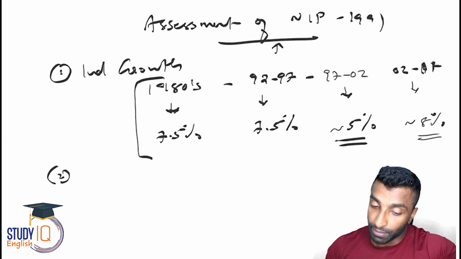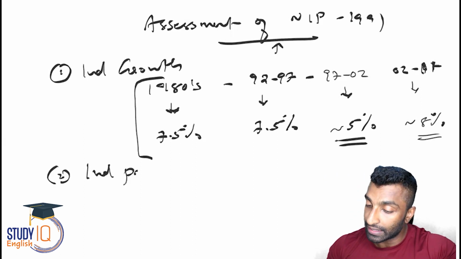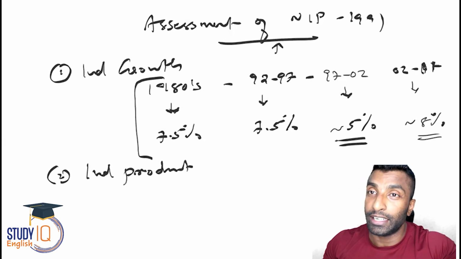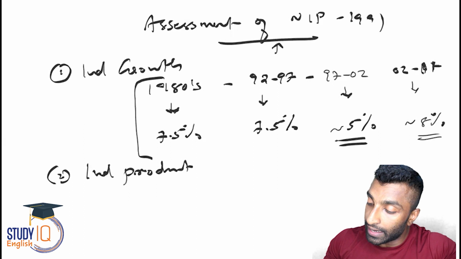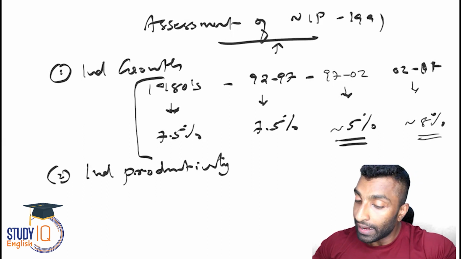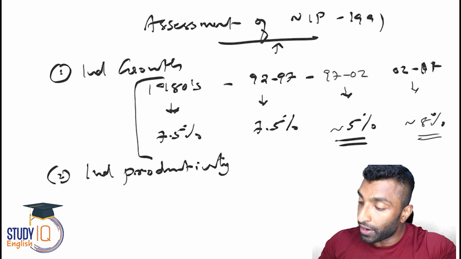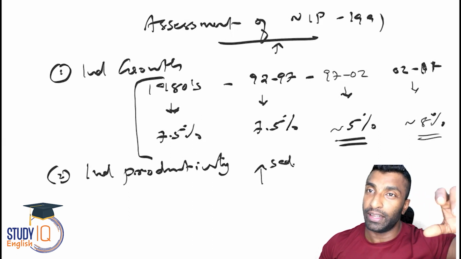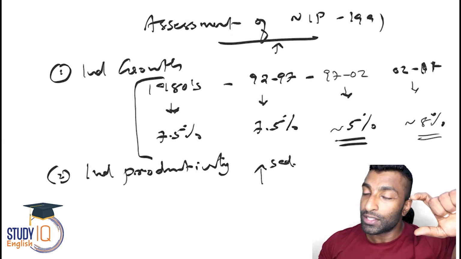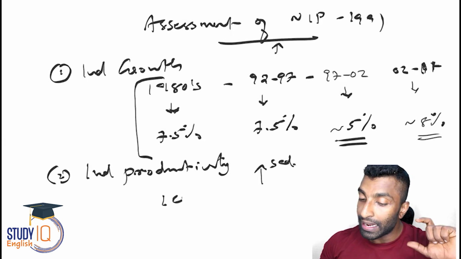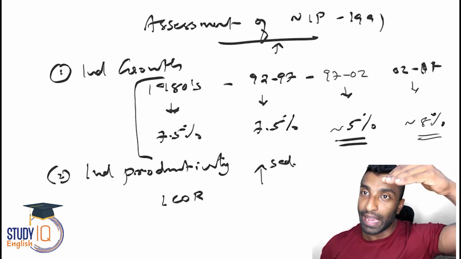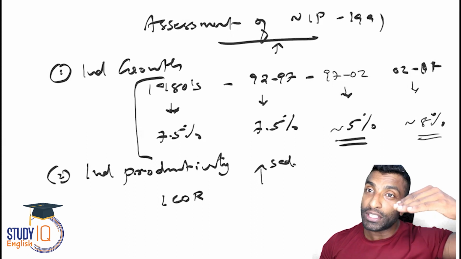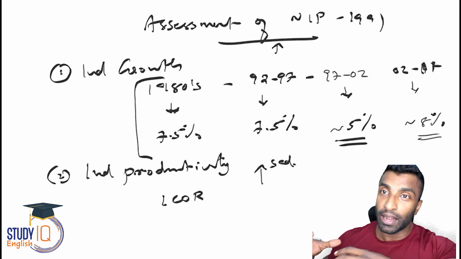Secondly, we need to talk about industrial productivity, which has actually increased. How do you measure productivity? I've talked about the concept of ICOR, the incremental capital output ratio: how much capital is required for a certain output.